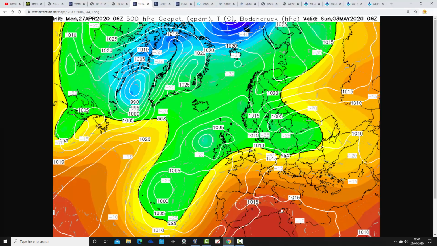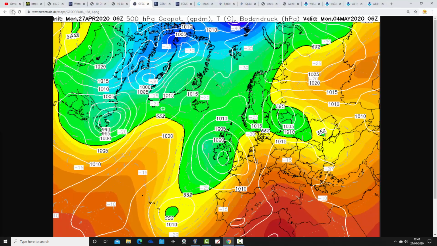Sunday, we begin to shift, or try to shift, round more towards the south. So this is warmth that's pushing up out of Spain and the Med, trying to move northwards. But of course, it's all very, very unstable with all of this low pressure to our west. So any warmth that's trying to push up from southern Europe is just likely to fuel those low pressure areas. That's exactly what the GFS does, actually.